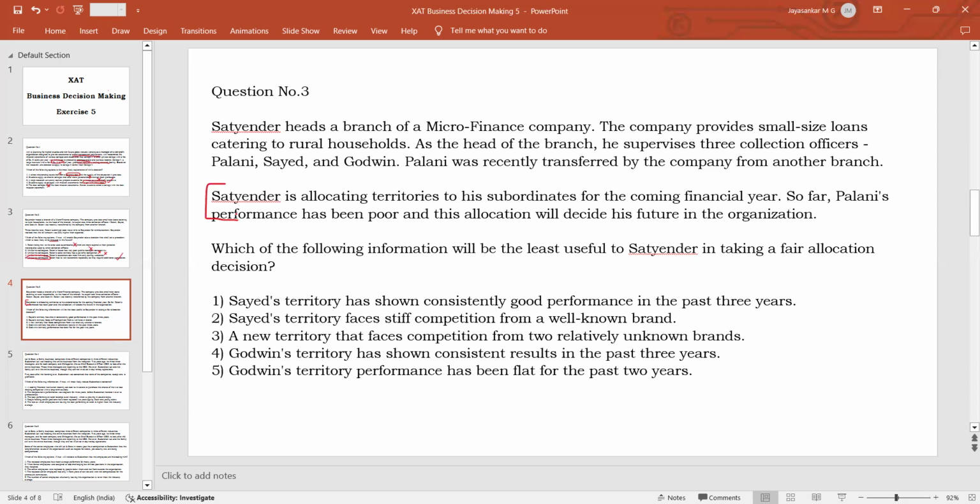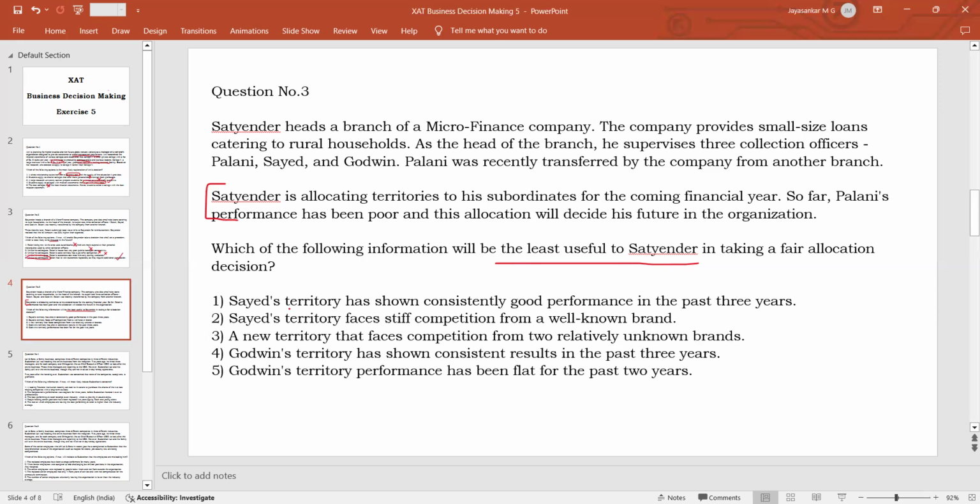Your question is, which of the following information is the least useful to Satyendra in making a fair allocation? So you have to find a statement which is not at all relevant in deciding how to allocate the territories. You have to check whether each statement is relevant or not in making a fair allocation. Option 1, Syed's territory has shown consistently good performance in the past 3 years.